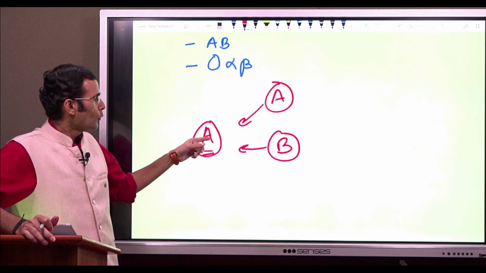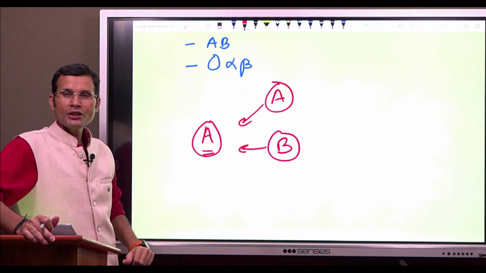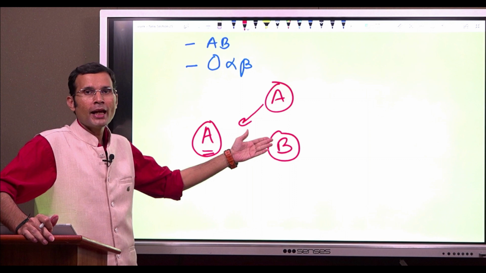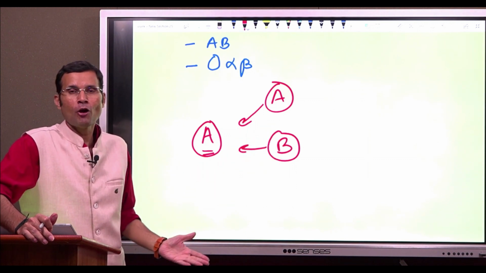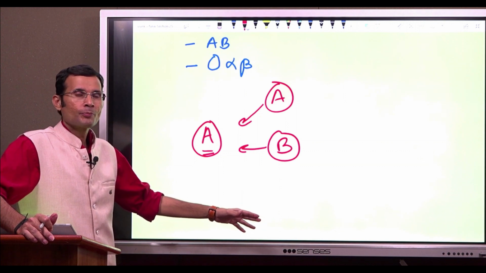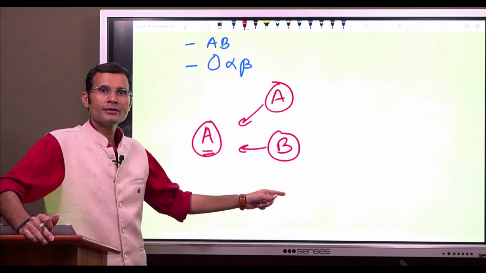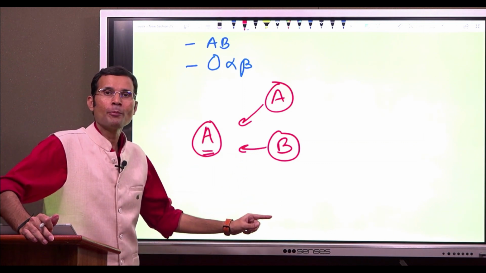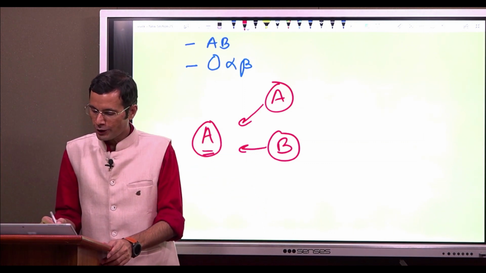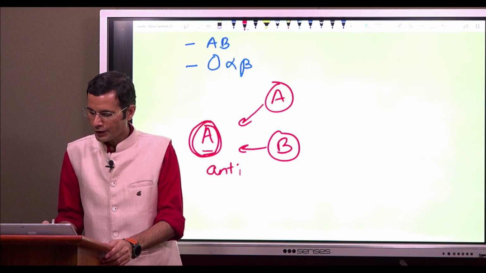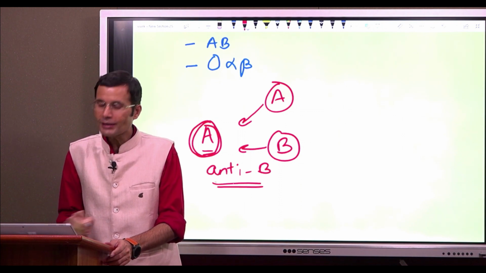So, when this child gets exposed to A antigen, it will be recognized as self, and the antibodies will not be formed against A. But when B antigen enters the body, it will not be recognized as self, and antibodies will be formed against B, and therefore a person with blood group A will have anti-B antibodies in the plasma.